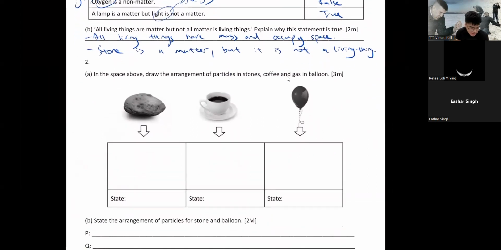In the space above, draw the arrangement of particles in stone, coffee, gas, and in balloon. Come on, this is so easy. Like I said, if they give you a space, I'll try to draw it as big as possible. So I'm going to keep it simple. I'm not even going to fill out this thing. I'm just going to draw 4 like this.